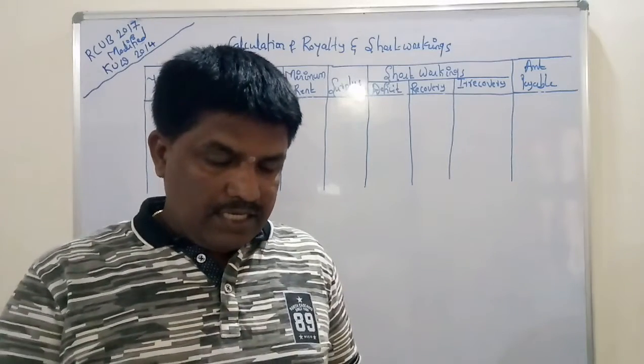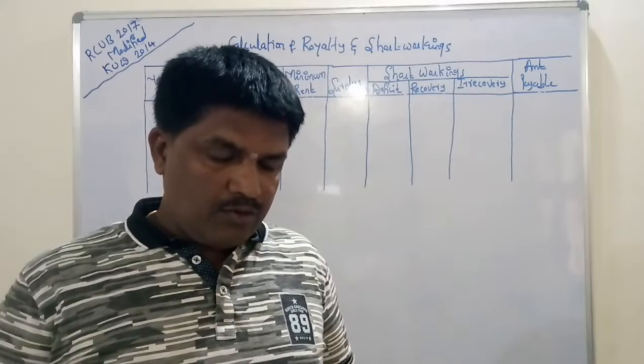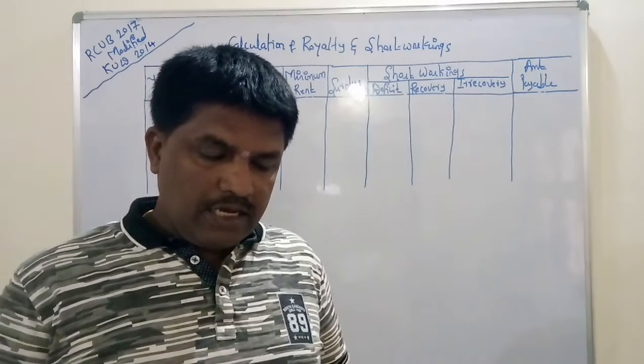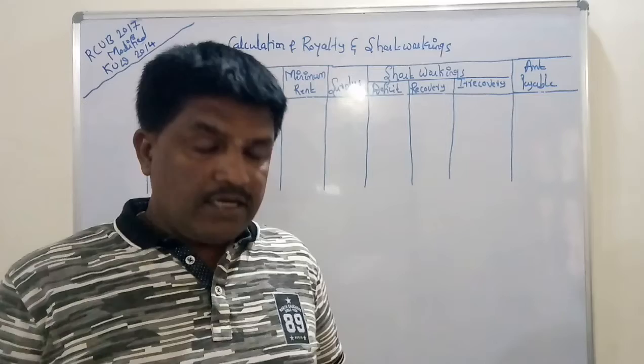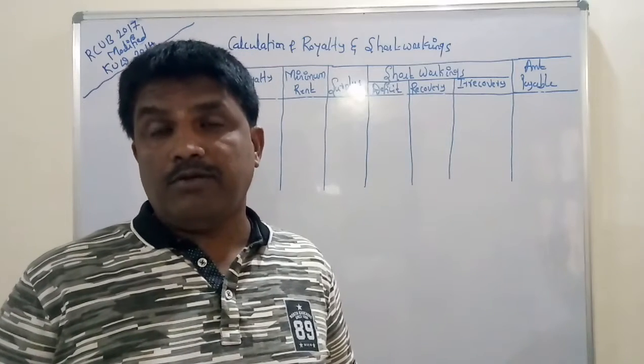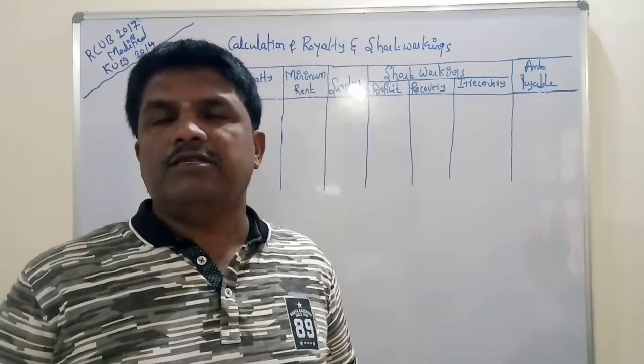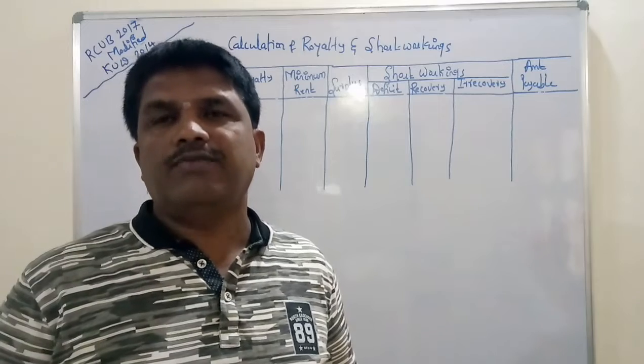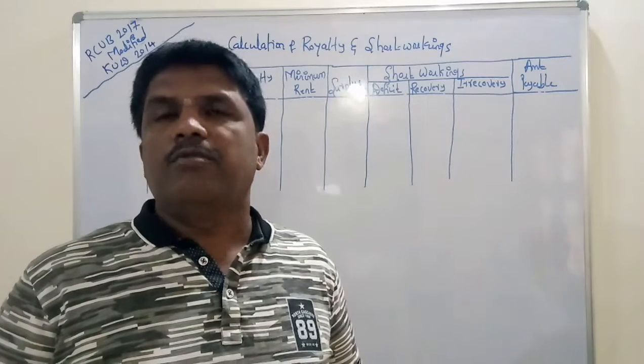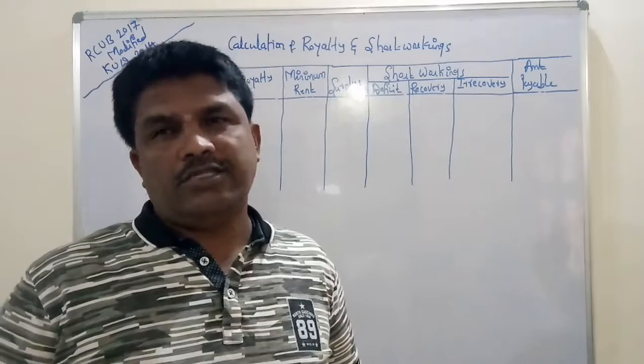Each year's excess of minimum rent over the royalties is recoverable out of the royalties of the next 3 years. It is a very important point. It means whatever short workings or deficit there is in any year must be recovered in the next 3 years.